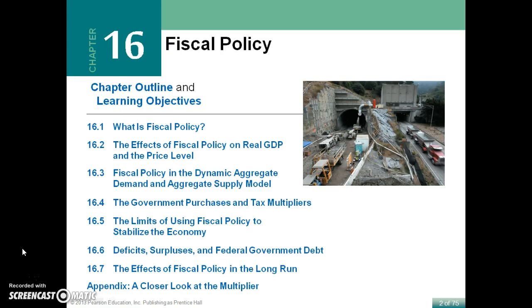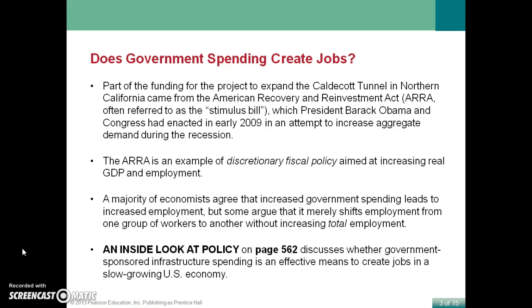Welcome everyone. Chapter 16 is going to be looking at fiscal policy. Fiscal policy is going to be looking at the government's manipulation of taxes and spending levels. When you look at government, they can create jobs by increasing spending. And you'll notice that the president did this a couple times during the really deep recessions that we had. And when you look at discretionary fiscal policy, it's really aimed at increasing real GDP and employment for an economy.